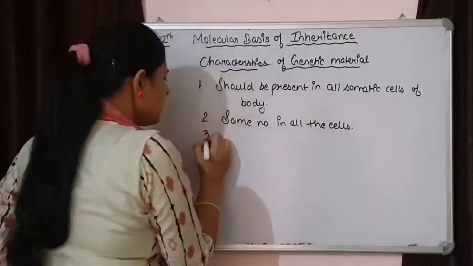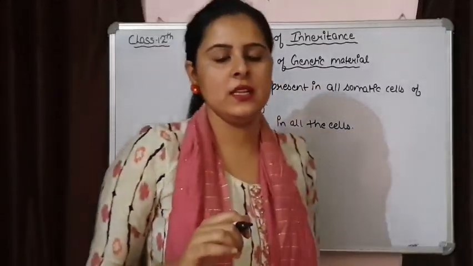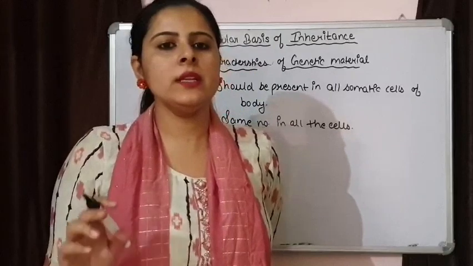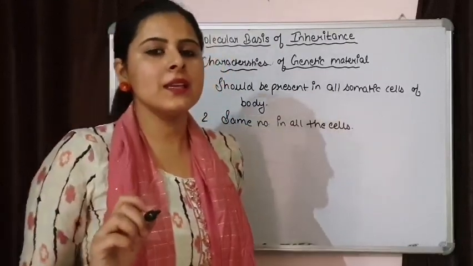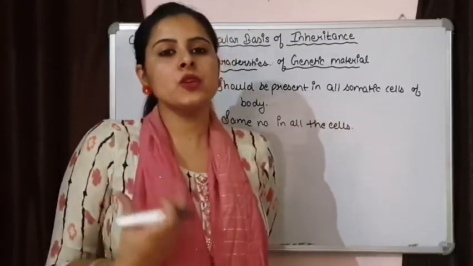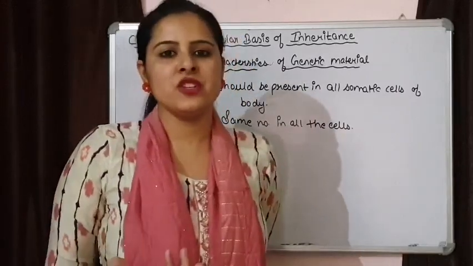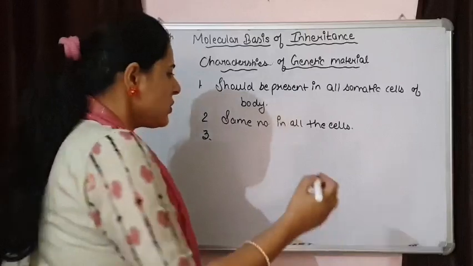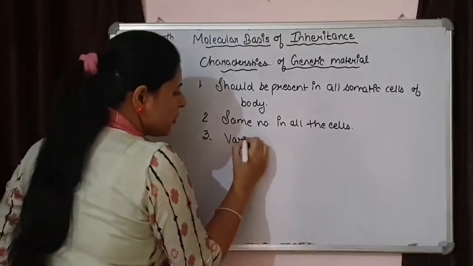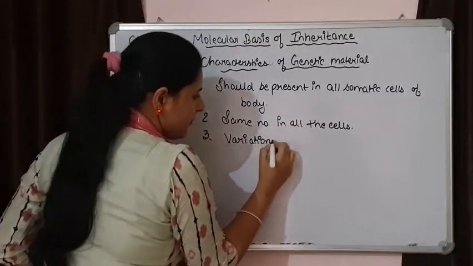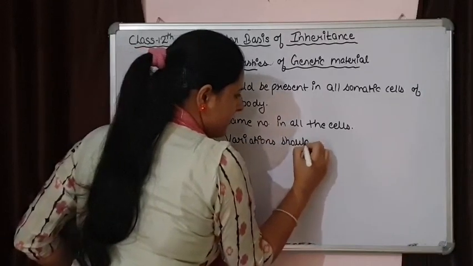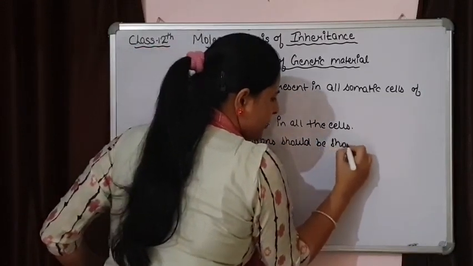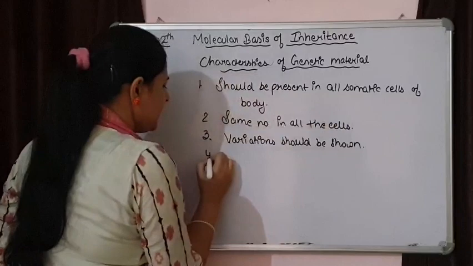The number should not vary in each cell. It should be equivalent in all the cells. Third thing is genetic material should show some variations, because we know variations are leading to diversity. So variation should be shown by the genetic material.